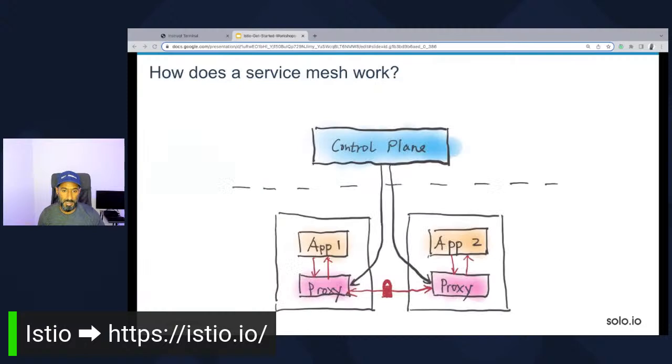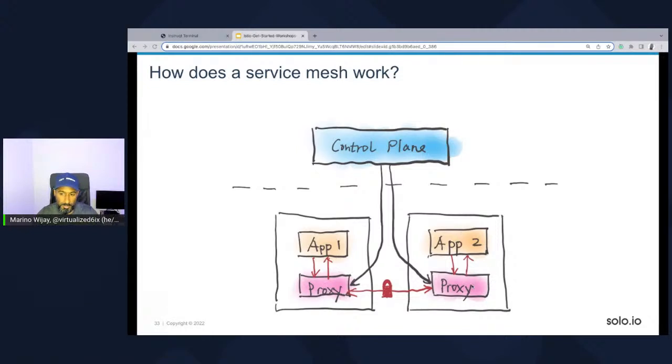Now, that being said, here's a visualization of what a service mesh looks like. If you look in the diagram here, we have app 1 off to the side, and app 1 here has a sidecar proxy next to it. App 2 also has a sidecar proxy.